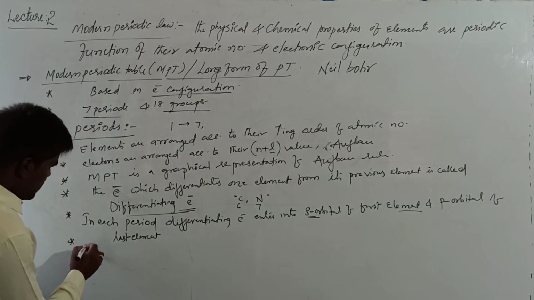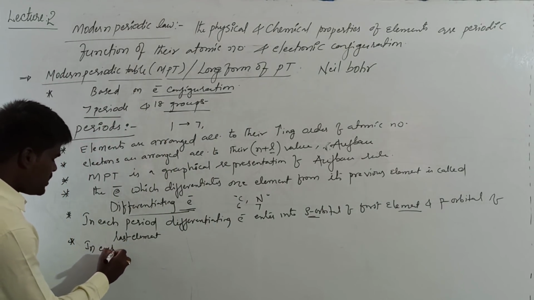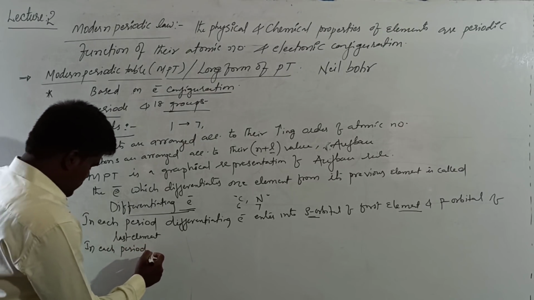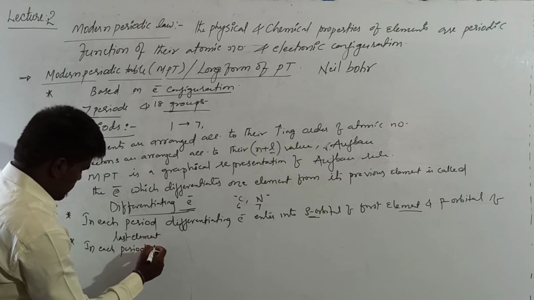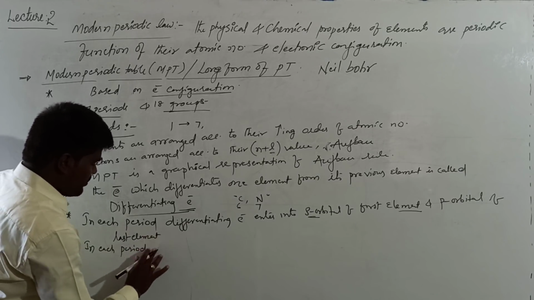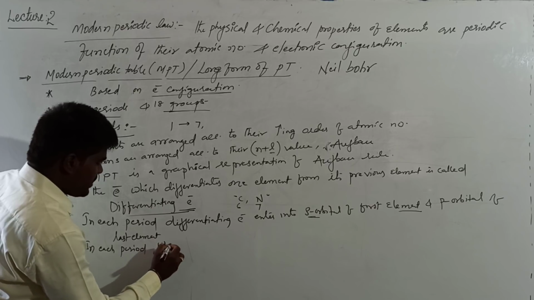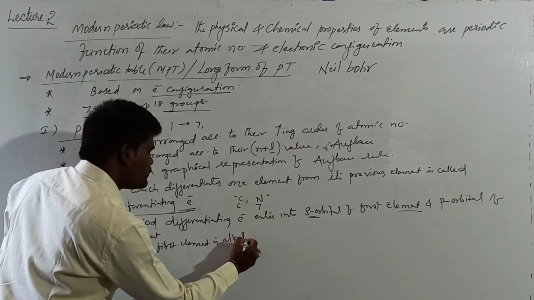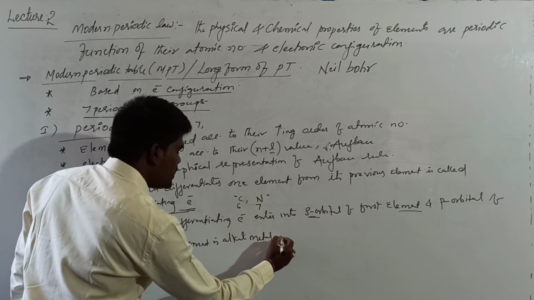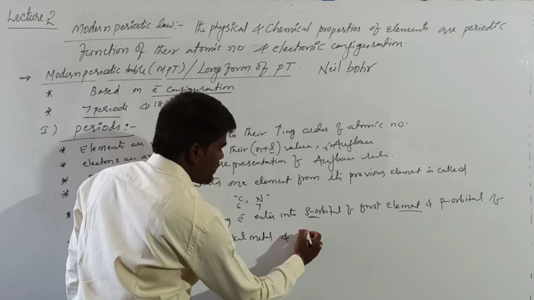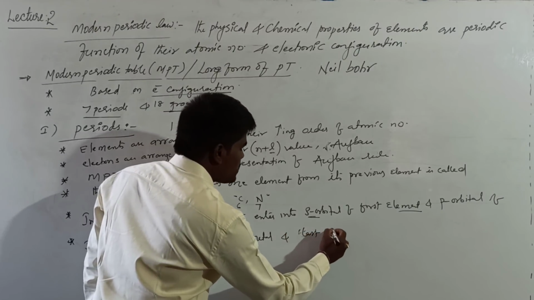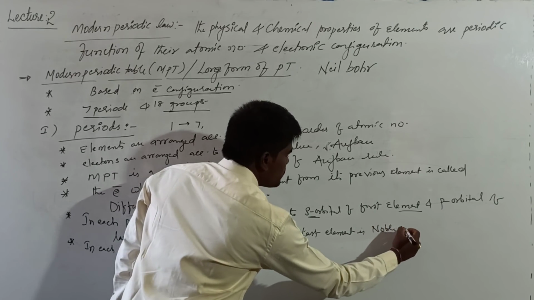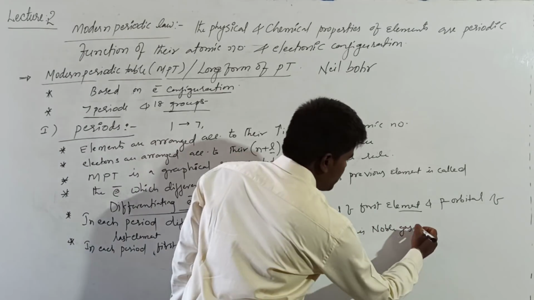From this, we can see that in each period, the first element is an alkali metal, and the last element is a noble gas or inert gas element.